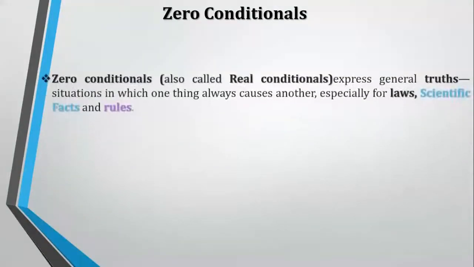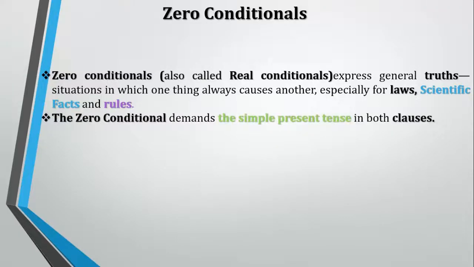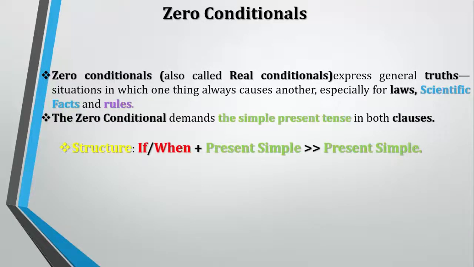Zero conditionals. Zero conditionals, also called real conditionals, express general truths, situations in which one thing always causes another, especially for laws, scientific facts, and rules. The zero conditional demands the simple present tense in both clauses. The structure of the zero conditional sentences is if or when plus present simple plus present simple.